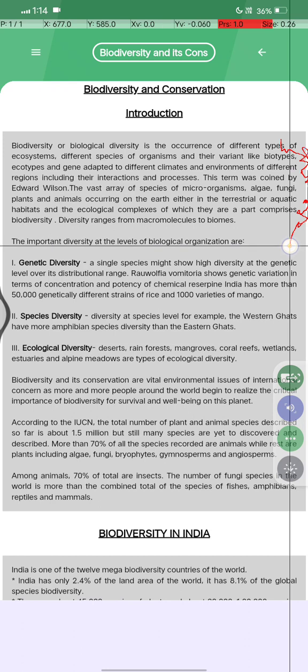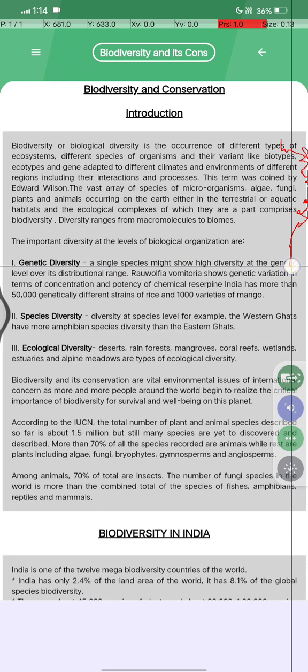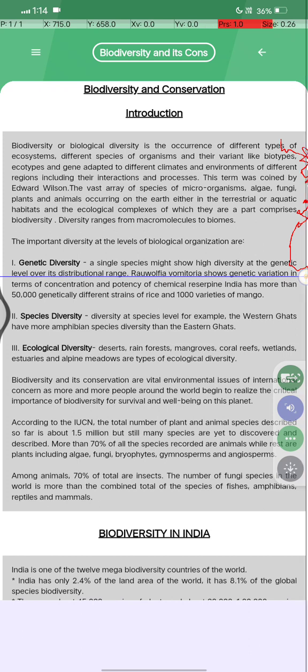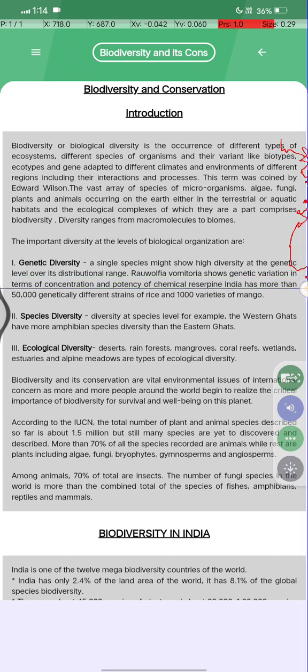होता क्या है देखो, the important diversity at the level of biological organization, उसमें फर्स्ट हो रखा है genetic diversity. Genetic diversity क्या होता है? A single species might show high diversity at the genetic level over its distributional range, and Rauwolfia vomitoria shows genetic variation in terms of the concentration and potency of the chemical reserpine. India has more than 50,000 genetically different strains of rice and 1,000 of mangoes.